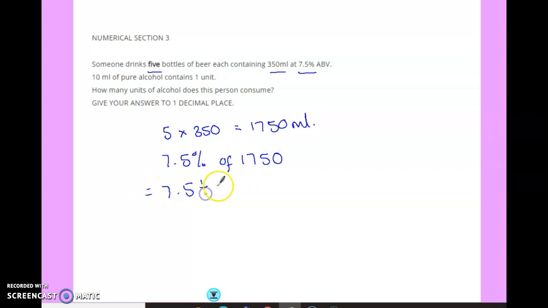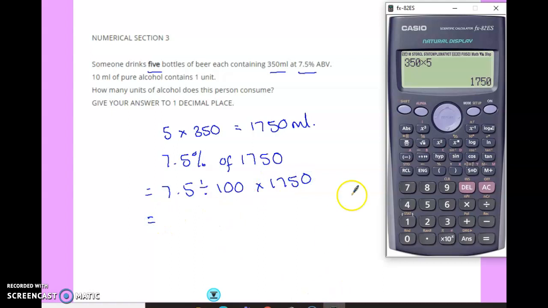Again, out of 100. Doing 7.5 divided by 100 times 1,750, which is 131.25.